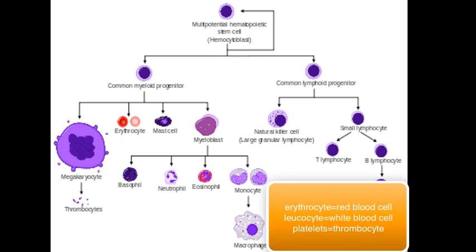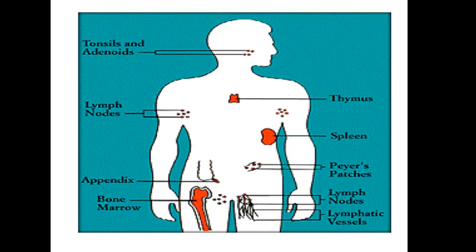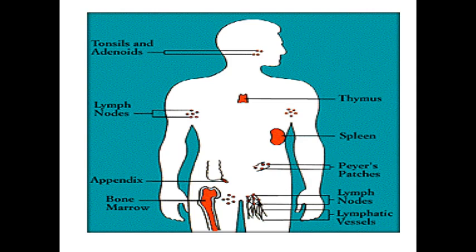Our erythrocytes, also known as the red blood cells, our platelets, also known as the thrombocytes, and most of our white blood cells, such as our granulocytes, that are the neutrophils, eosinophils, and basophils, and also one of our agranulocytes, that is the monocytes, later forming macrophages. Another agranulocyte is our lymphocytes. We have also different lymphoid organs. This will be the site of production of blood cells and also maturation of some white blood cells.